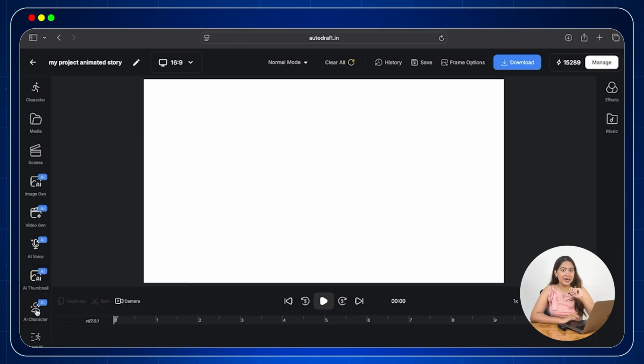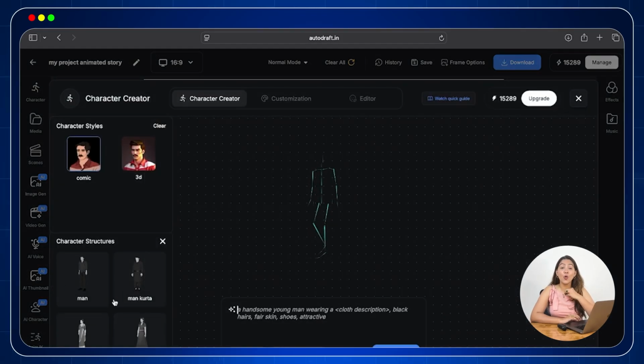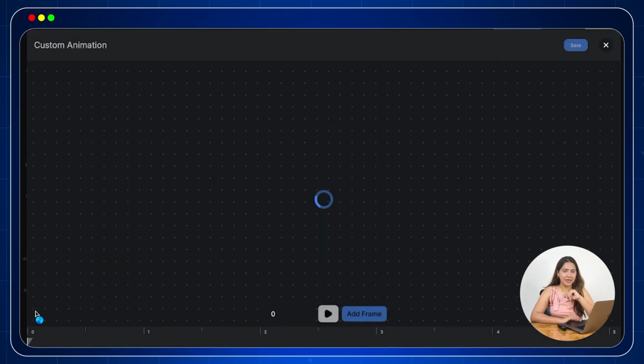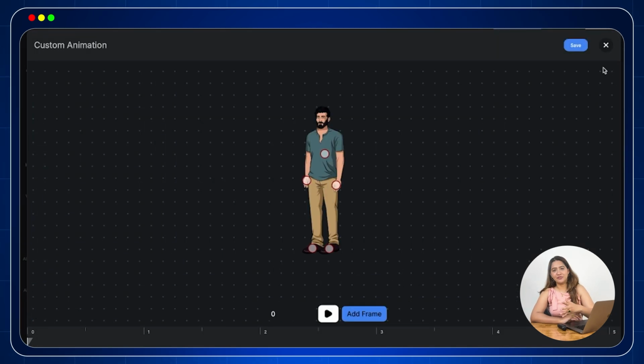Then we have AI characters that we use to create our own customized character of our own choice, that too from scratch. Yes. And finally we have Anim IK to custom make animation of our own choice, again from scratch.